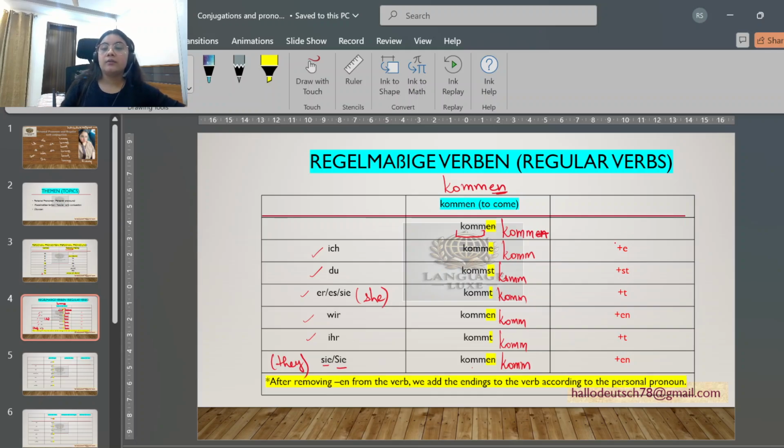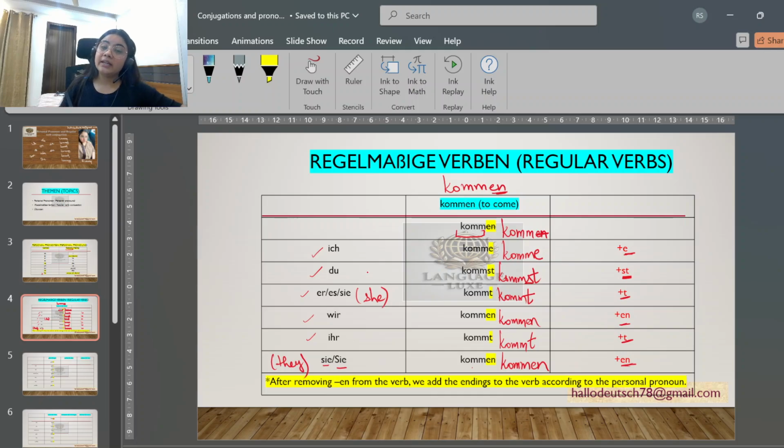So with ich the ending will be e: ich komme. Du kommst. Er, sie, es kommt. Wir kommen. Ihr kommt. Sie kommen. So: ich komme, du kommst, er kommt, wir kommen, ihr kommt, sie kommen.